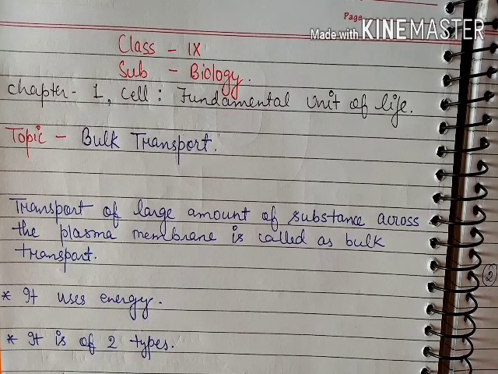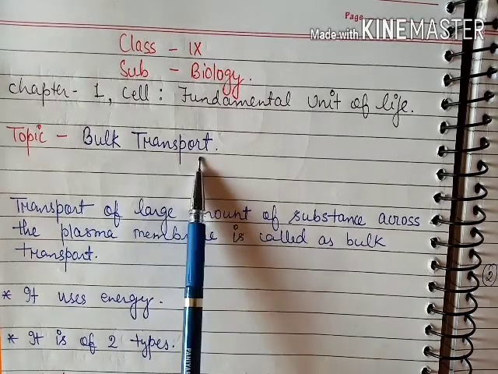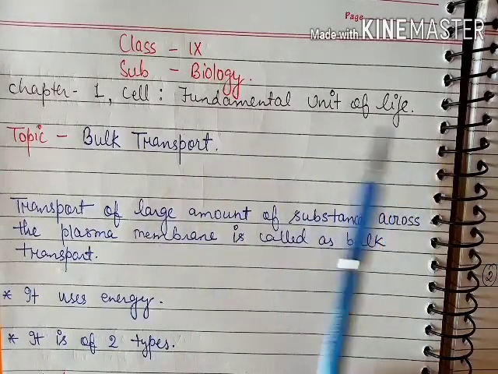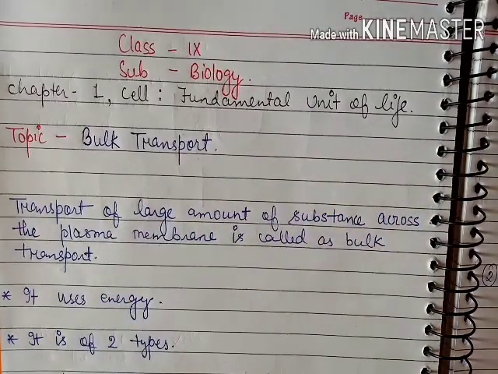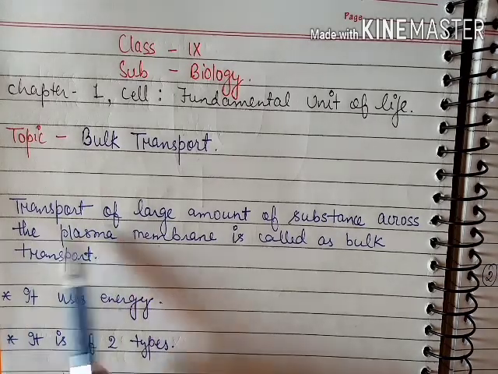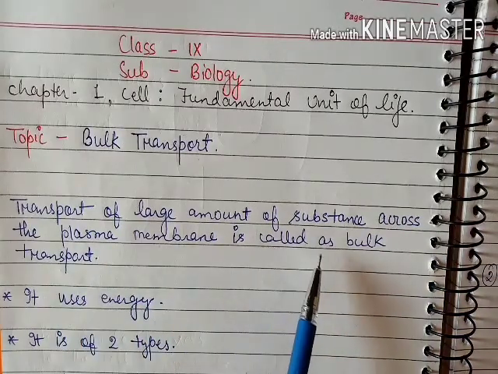Hello students, here in this video we are going to discuss the topic bulk transport from chapter 1, Cell: The Fundamental Unit of Life, of class 9th biology. So what is bulk transport? Transport of large amounts of substances across the plasma membrane is called bulk transport.